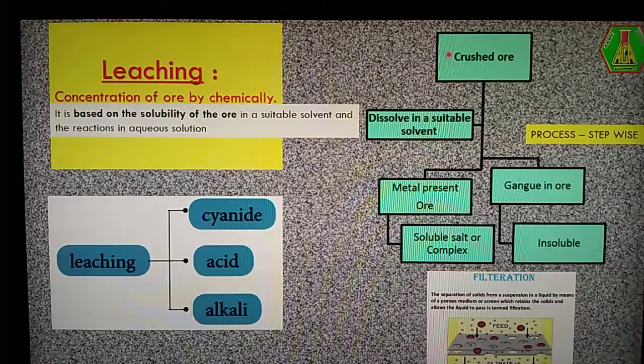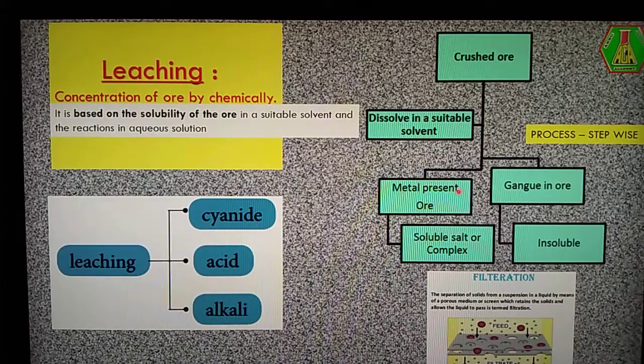Just see, initially we take the crushed and ground ore, the powdered ore. This ore is mixed with or dissolved in a suitable solvent, and the mixture is maintained for several hours. At the end of the several hours, we have a soluble salt or complex.